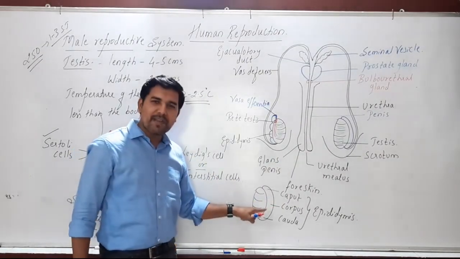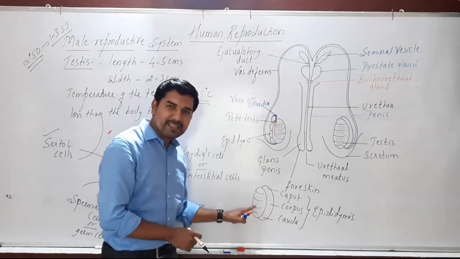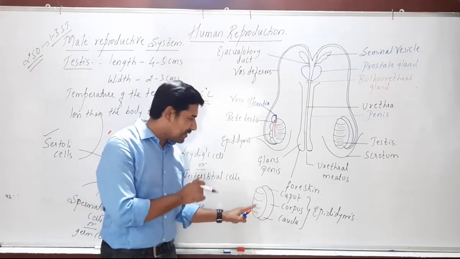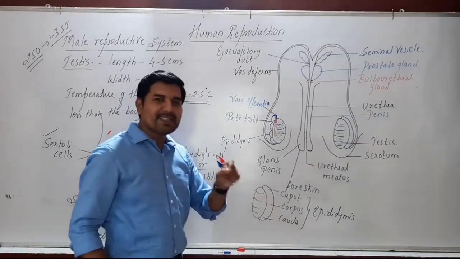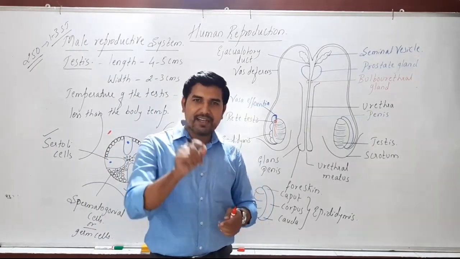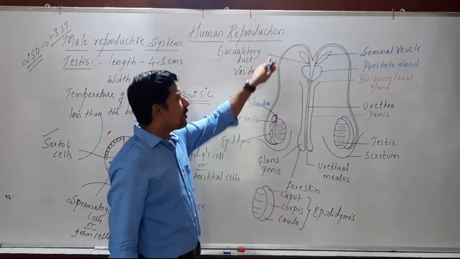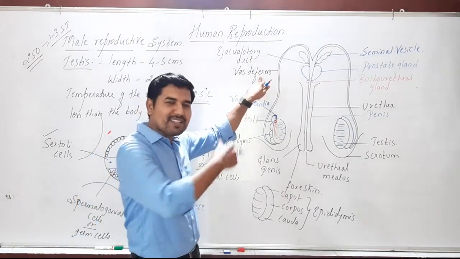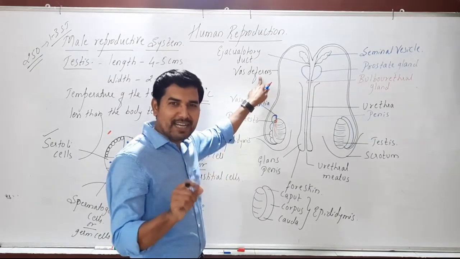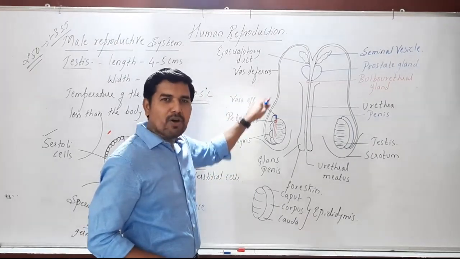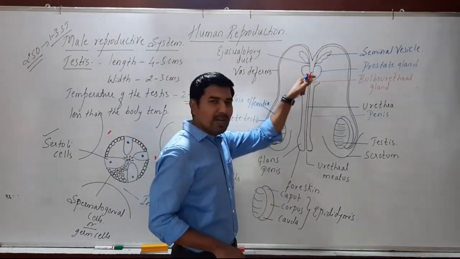Now, what is the function of the epididymis? It helps in storage of sperms, because when sperms are produced inside the testis, they have to be stored somewhere. So they are stored in the epididymis, the highly coiled part. From the epididymis arises a long tube called the vas deferens. What is its length? The vas deferens is 35 to 40 centimeters long, or about 17 inches, where it joins the urethra.